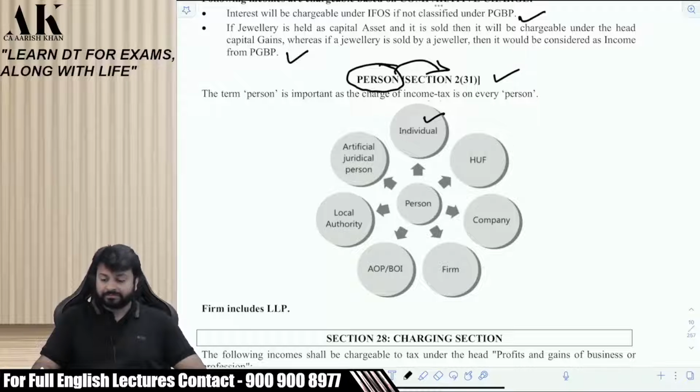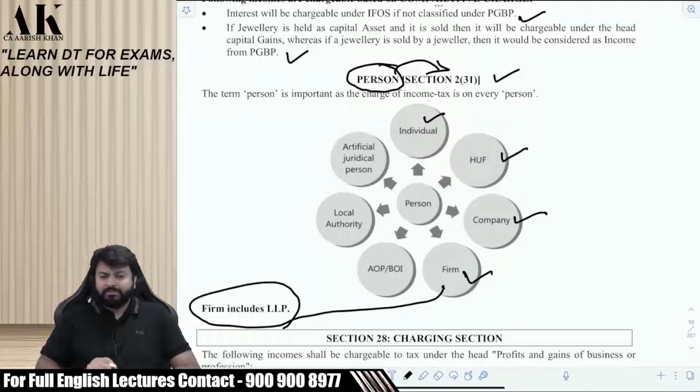Next, HUF is a person. Next, company is a person. Firm is a person. When I say firm, listen carefully. For the purpose of income tax law, firm includes LLP. When I say firm, firm will include partnership firm and LLP both. Both of them are firm in the eyes of income tax law. Okay?